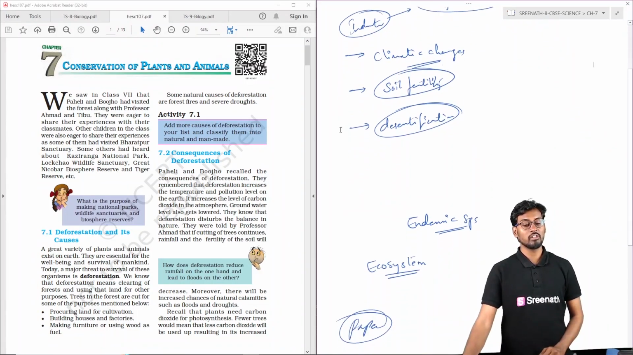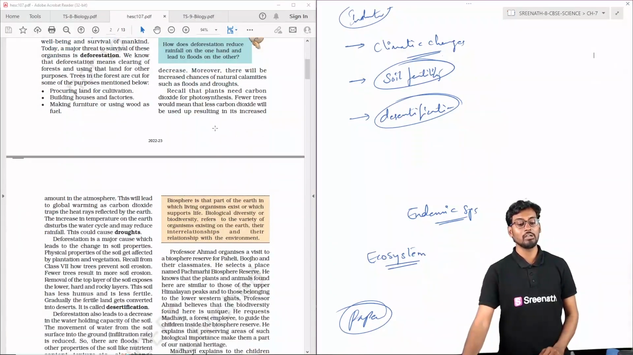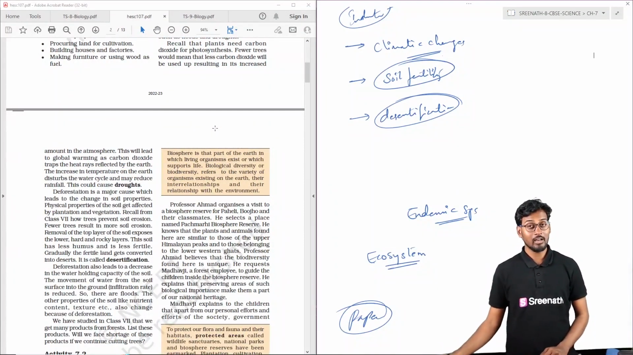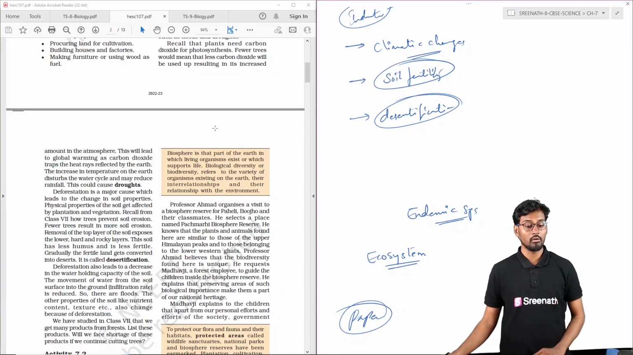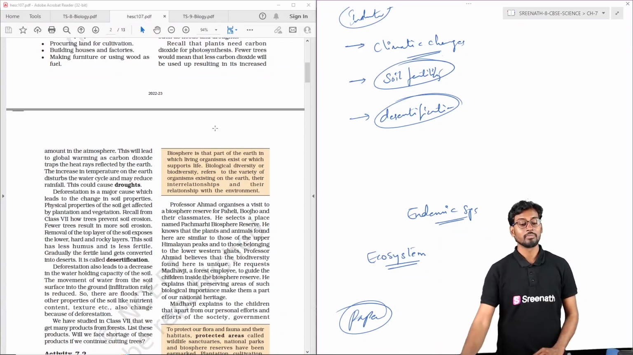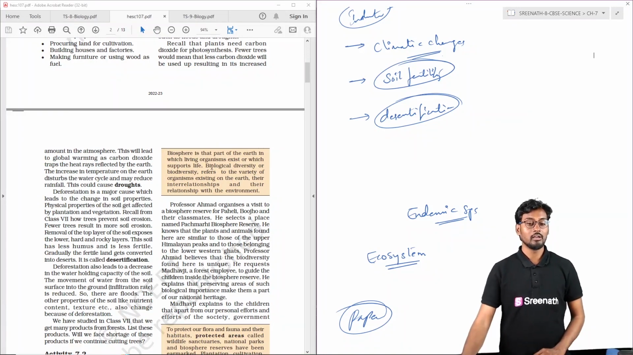And what are the consequences? We can see deforestation has multiple consequences, like extended dry conditions, leading to a shortage of rainfall, that is drought conditions, desertification, and also a decrease in soil fertility.